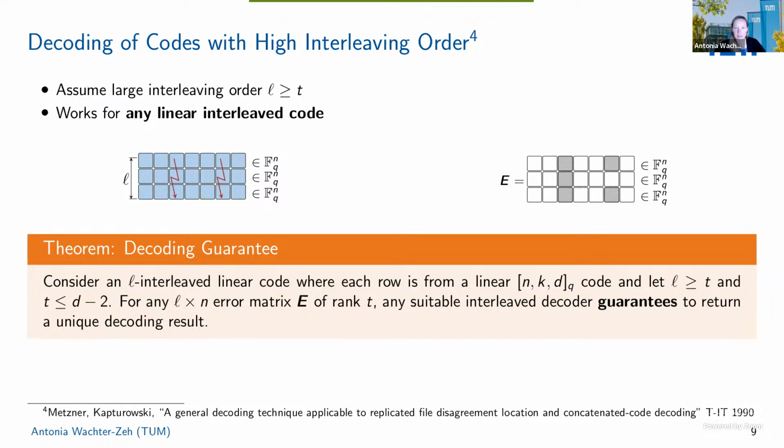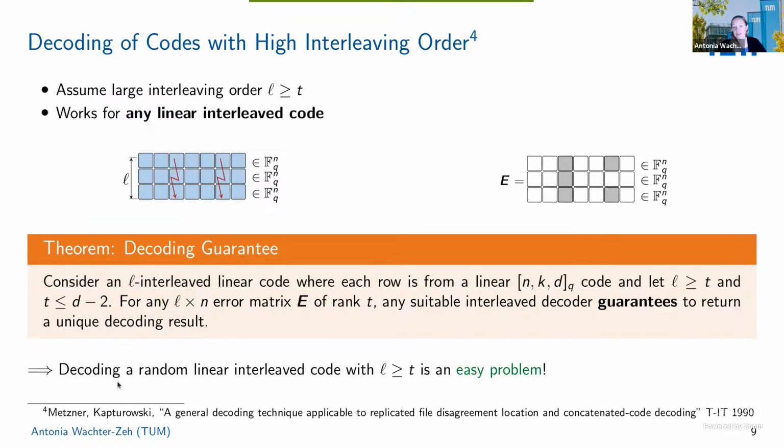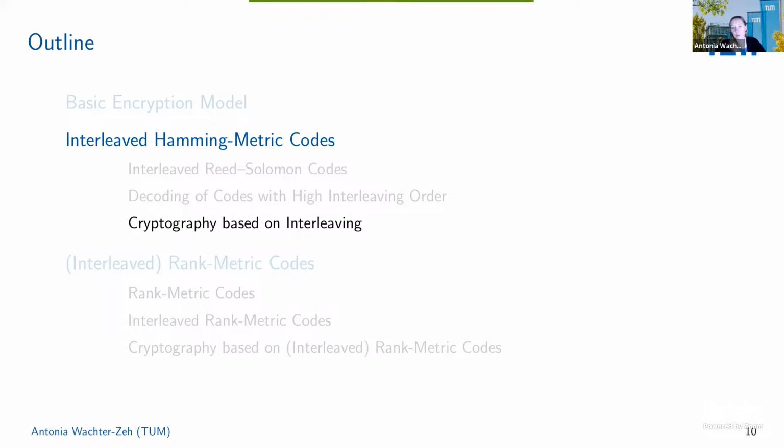Let's speak about this later. So that also means that decoding a random linear interleaved code when the interleaving order is large is an easy problem. So we will see later how cryptography can be based on decoding a random code. And in that case, if it's an interleaved code of large interleaving order, then it's easy to decode. Okay, we can look at this now.